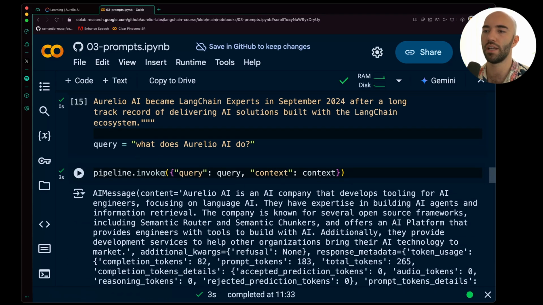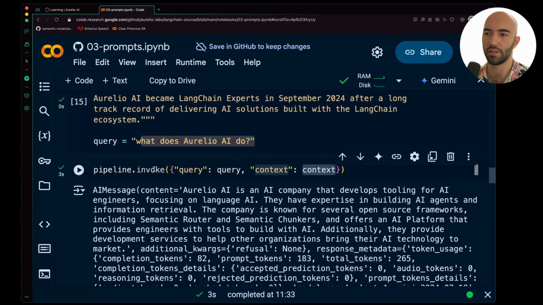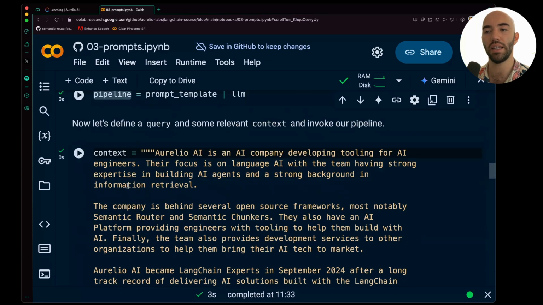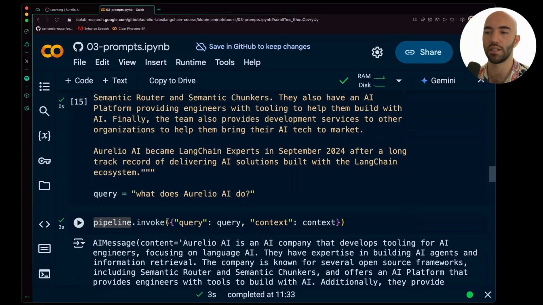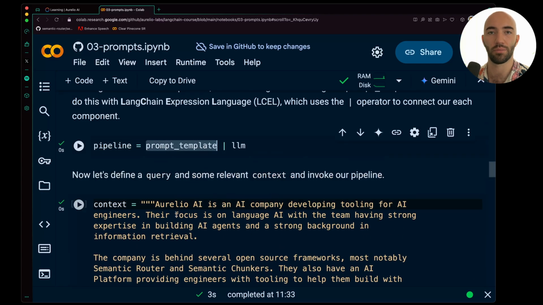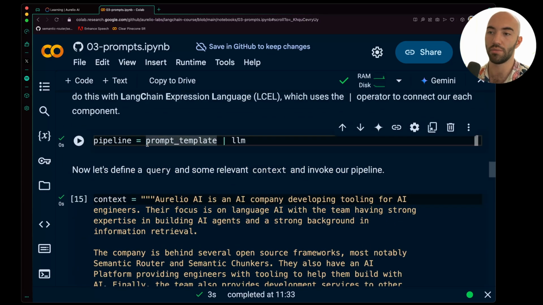So we invoke, we have our query. So what do we do? And we have that context. Okay, so we're feeding that into that pipeline that we defined here. All right, so when we invoke, that is automatically going to take query and context and actually feed it into our prompt template. Okay. If we want to, we can also be a little more explicit.